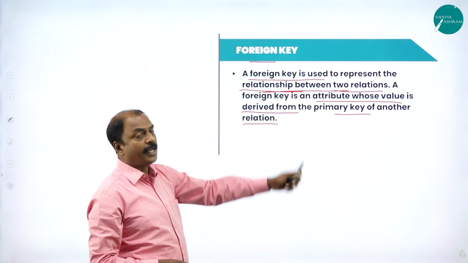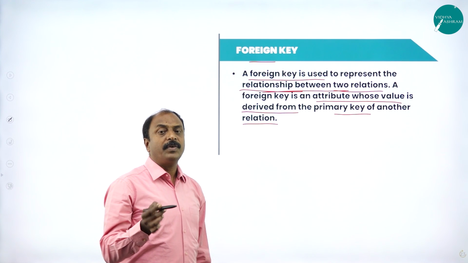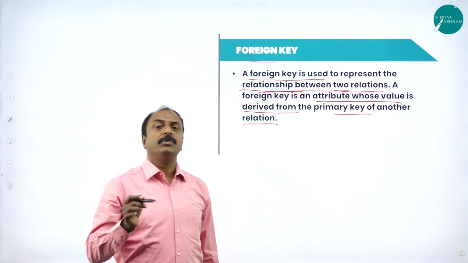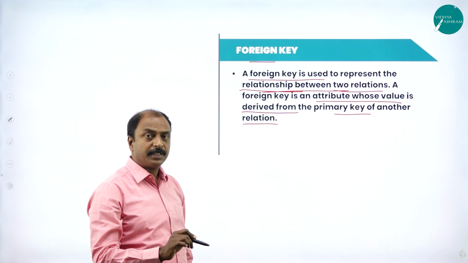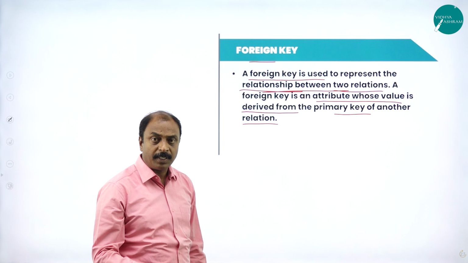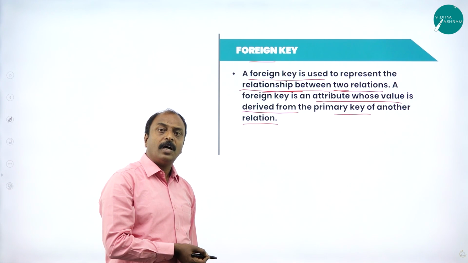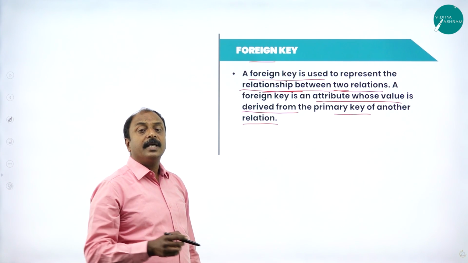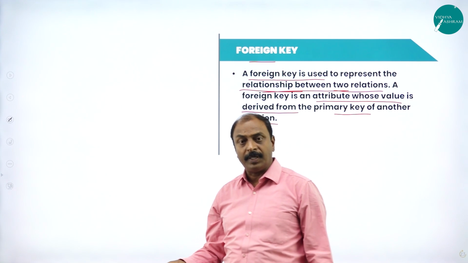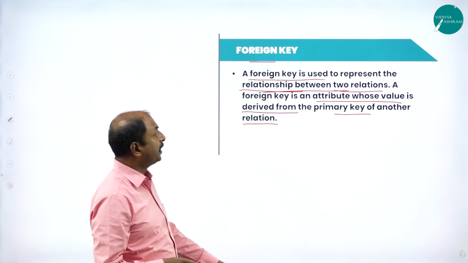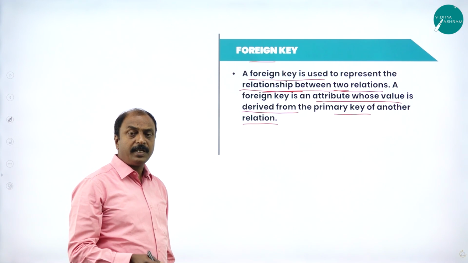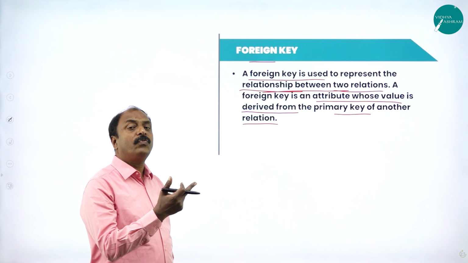And here, as all of you know, we use the primary key to identify the individual record in a particular table. Suppose we have one more table with the same values of the primary key, then the primary key of the first table, as it appears in the second table, is referred to as the foreign key. That is the difference between primary key and foreign key.